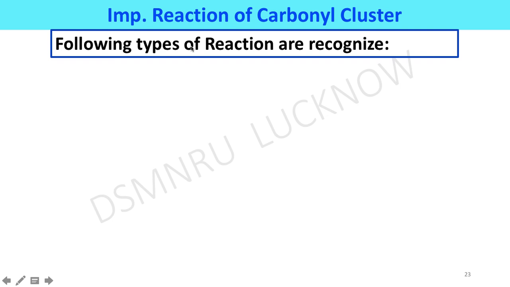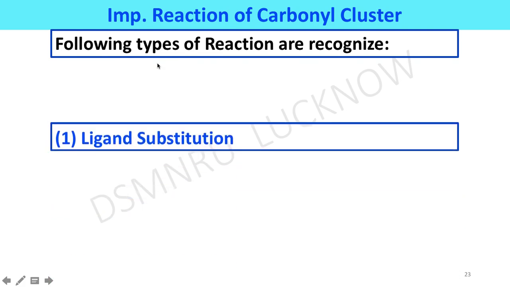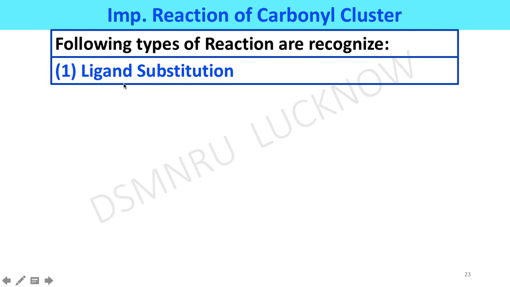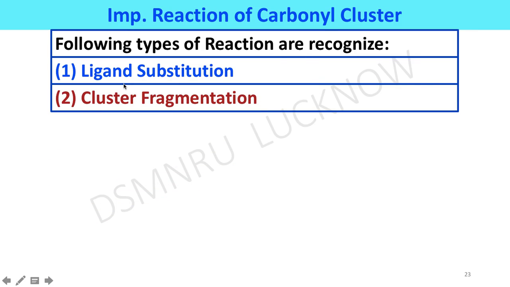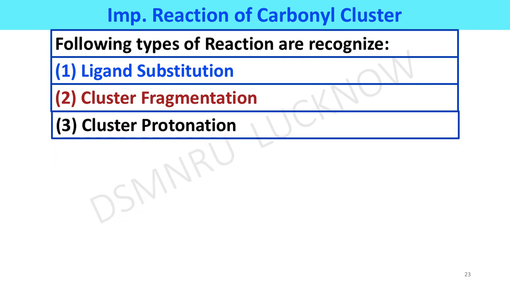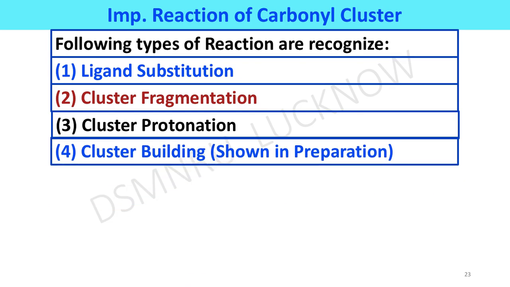Some more important reactions of carbonyl clusters are given here. The following types of reaction are recognized. First one, ligand substitution reaction, it can show. Second, cluster fragmentation, also it can show. Third, cluster protonation. And fourth, cluster building, it can also show, by the method we have shown earlier in the preparation slide.